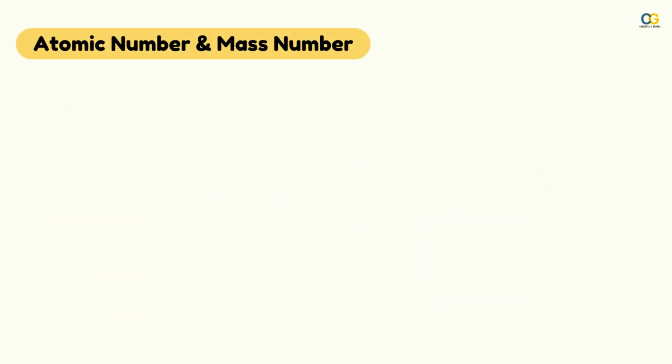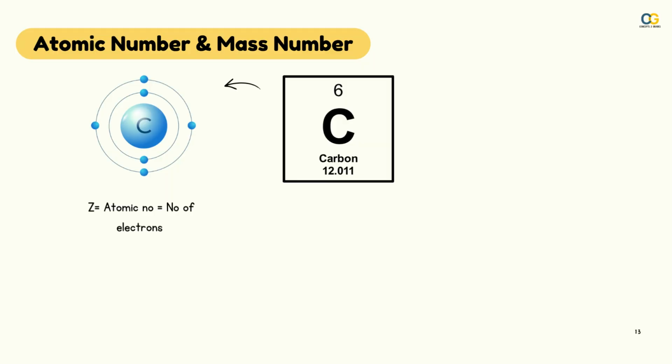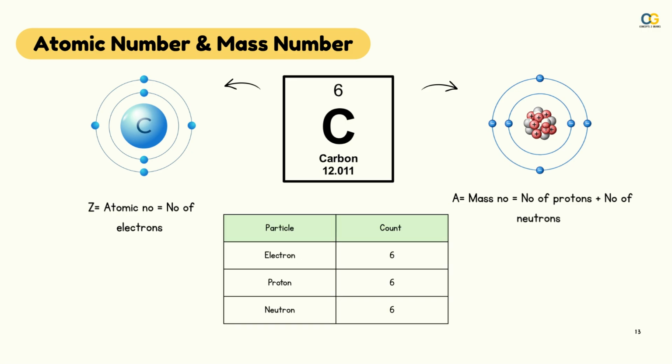Understanding atomic number and mass number. Let us consider the element carbon. Atomic number is the number of protons in this element. Mass number, which is given by A, is the number of protons plus neutrons in this element. So, the number of electrons is 6, the protons are 6 and neutrons are 6. Hence, the atomic number of carbon is 6 and the mass number will be 6 plus 6, 12.